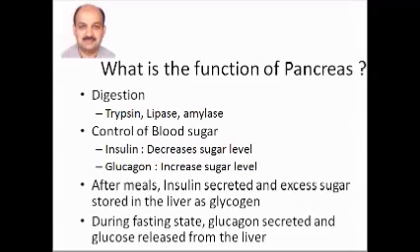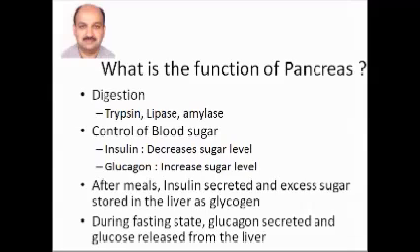The food that we eat contains polysaccharides, which get converted to glucose when they get absorbed. Whenever we have a meal and the polysaccharides in the meal get absorbed, the blood glucose level will start rising. When the blood glucose level starts rising, the pancreas will secrete insulin, which will control this glucose and convert the excess glucose into glycogen. And this glycogen is stored in the liver.